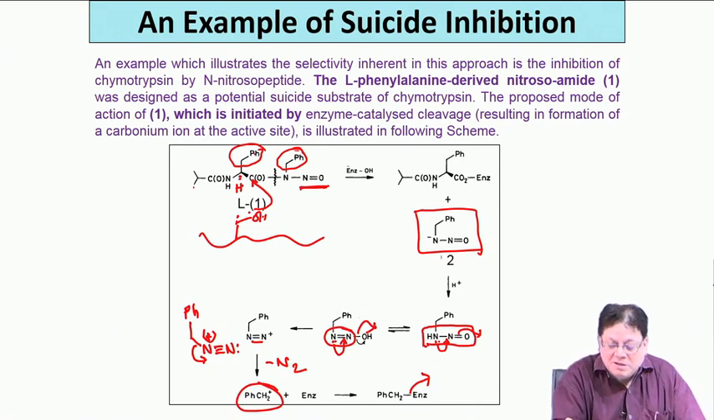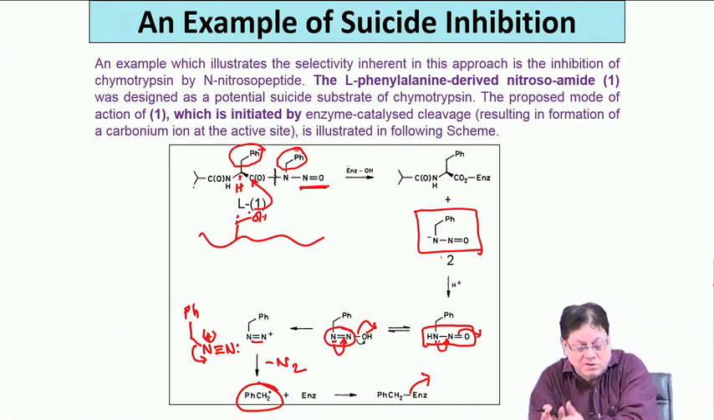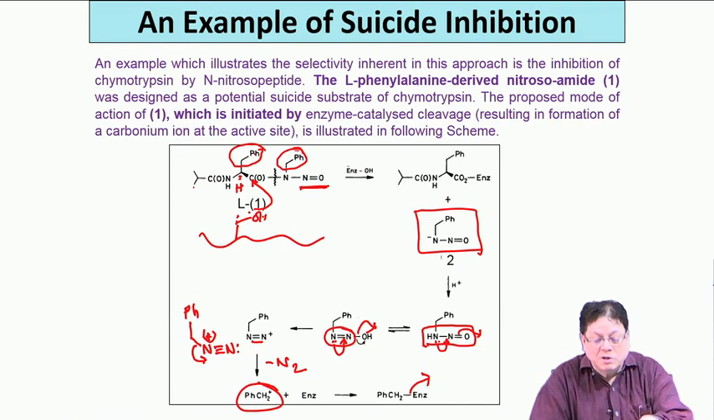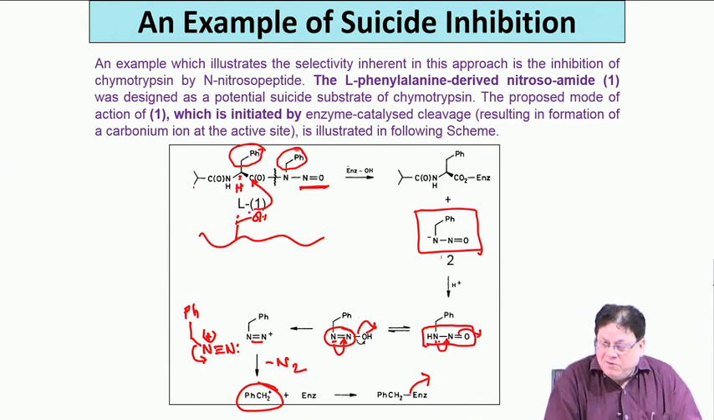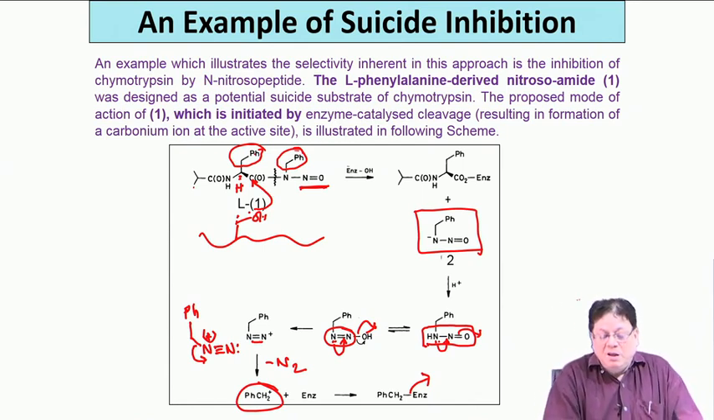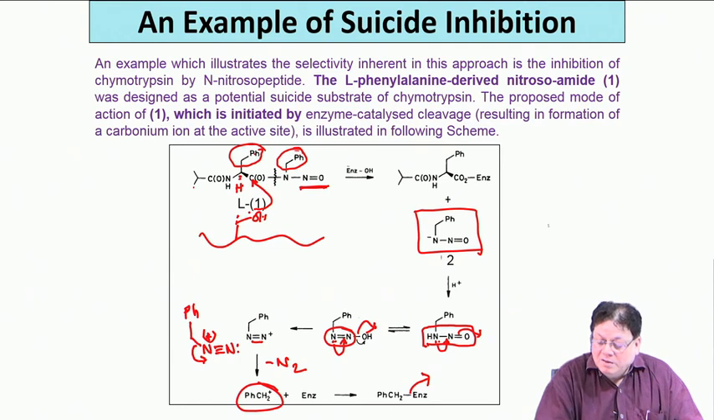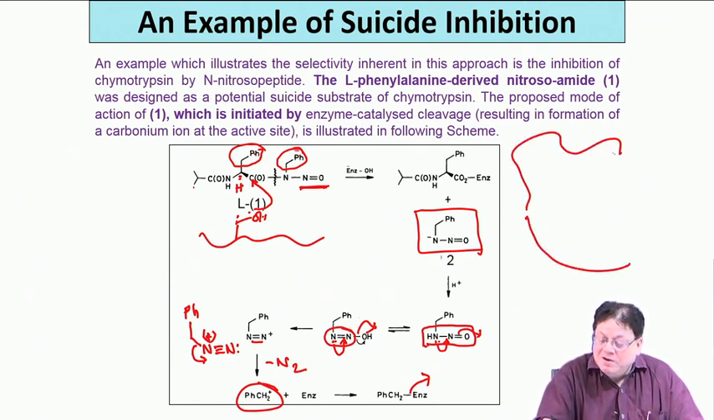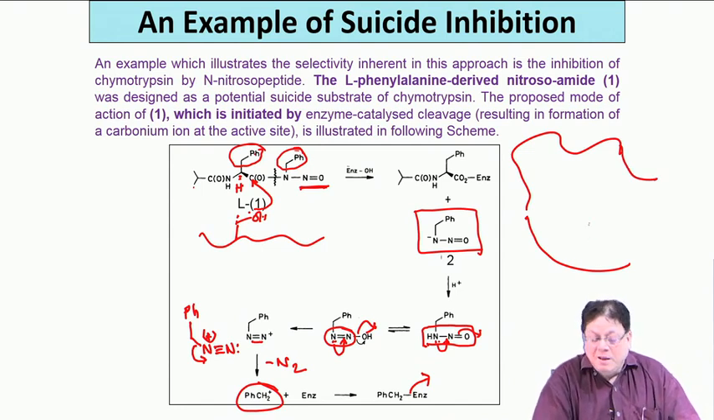That means this part was released, and this part was forming the acyl enzyme complex, and finally this was converted to the CO2H, but it failed to inhibit the enzyme. What happened here? The interesting point, because he was a brilliant scientist, so he realized what is happening here.